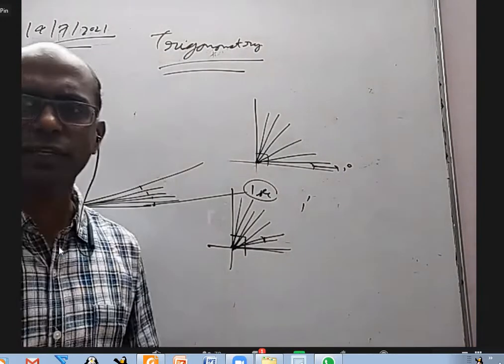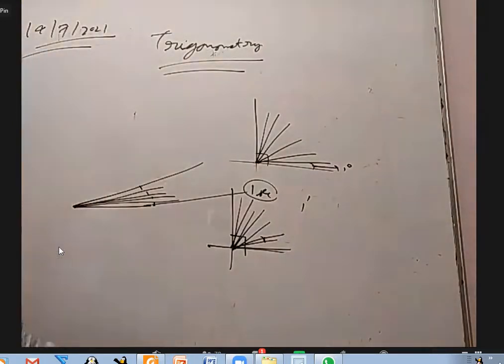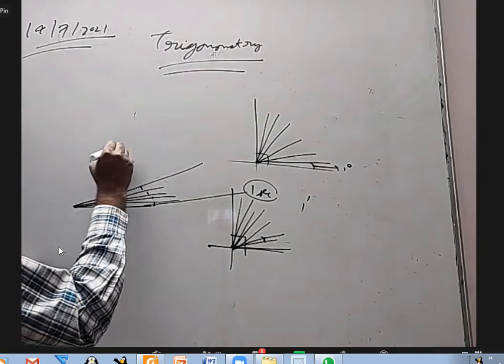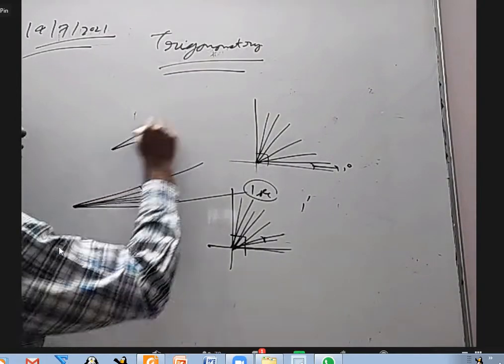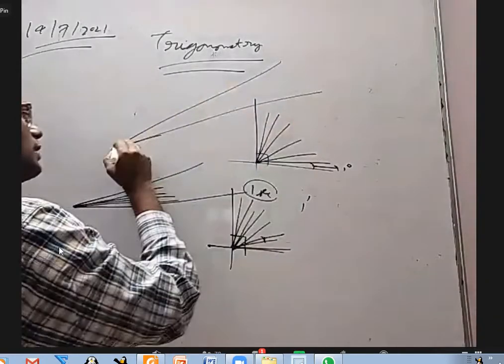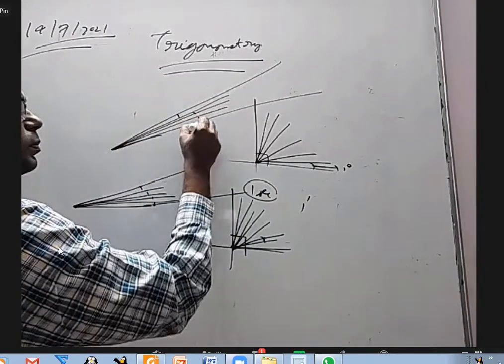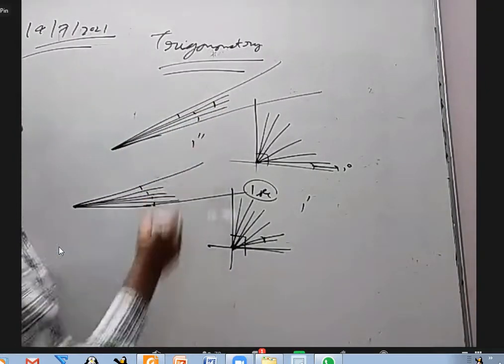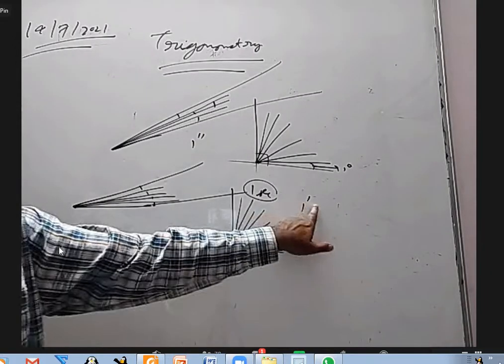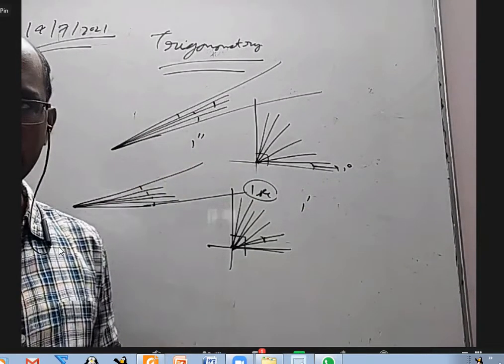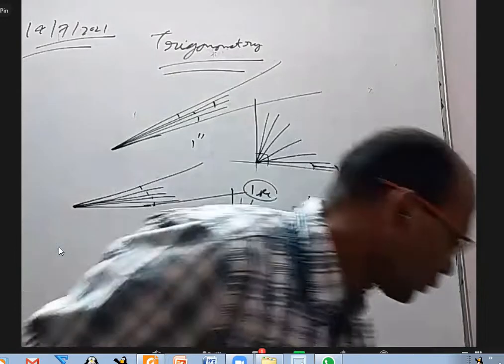It is not the time seconds, it's the angle seconds. Take that 1 minute, very small angle, and again draw a lot of lines so that they will become 60 equal parts. Each small angle is called 1 second. This is called 1 minute and this is called 1 second.